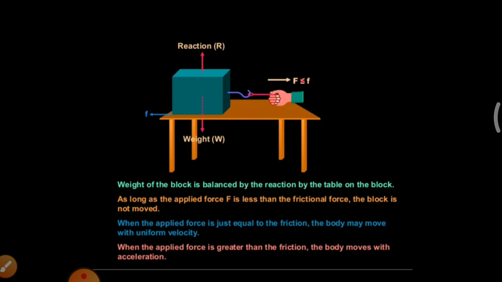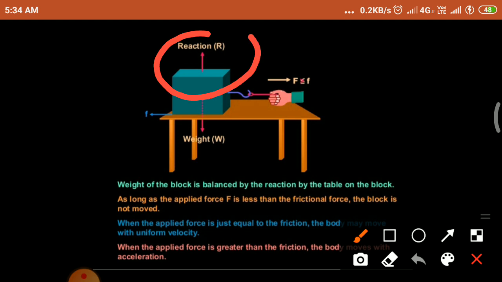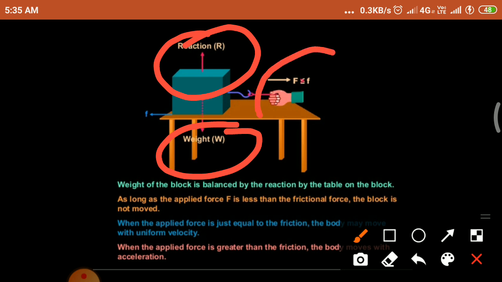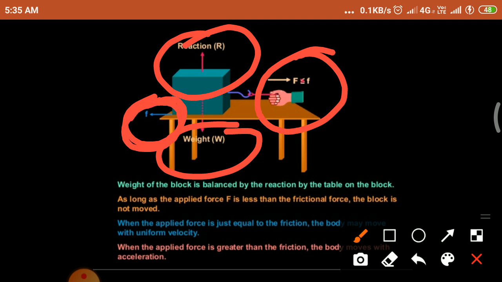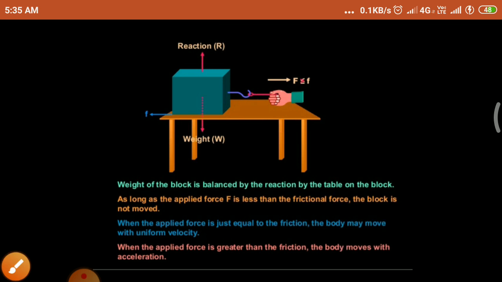And look at this diagram. Here four forces are acting. One is a reaction force. This reaction force is exerted by the table on the block. The next one is a weight force. These two forces are in opposite directions. Here a man pulls the block in one direction. The other force is a frictional force. When the block is in contact with the table, the frictional force occurs. So there are four forces acting on this object.